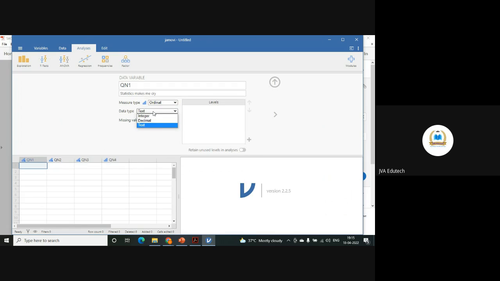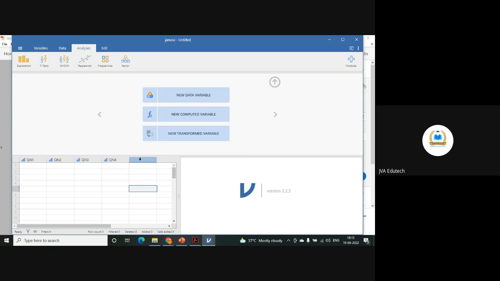At any stage, you can edit it. This is in the form of decimal, and the moment you put decimal, it will take it as continuous. So leave it as integer as of now, because it's ordinal data: ordinal, integer, ordinal, integer, ordinal, integer.